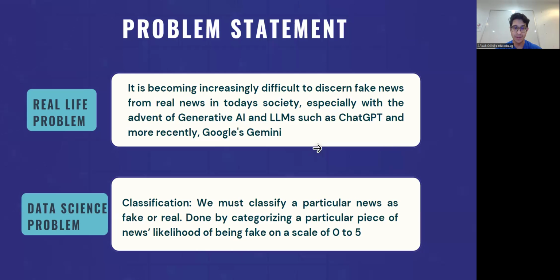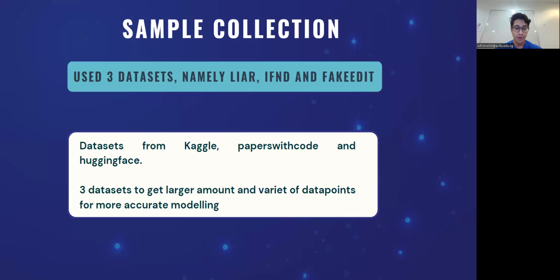Our data science problem is a classification problem, and we must classify particular news as fake or real. It is done by categorizing a particular piece of news's likelihood of being fake on a scale of 0 to 5. For this topic, we use 3 datasets, namely Liar, IFND, and Fake Edit. These are from Kaggle, Papers with Code, and Hugging Face, and we use 3 to get a larger amount and variety of data points for more accurate modeling.